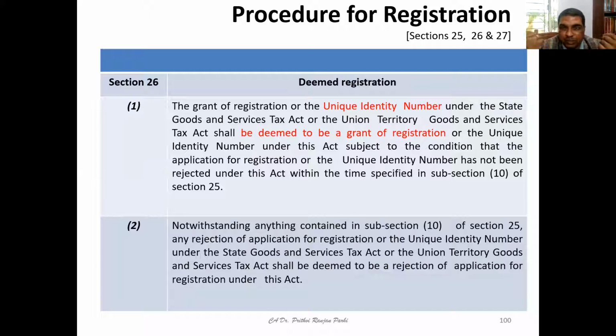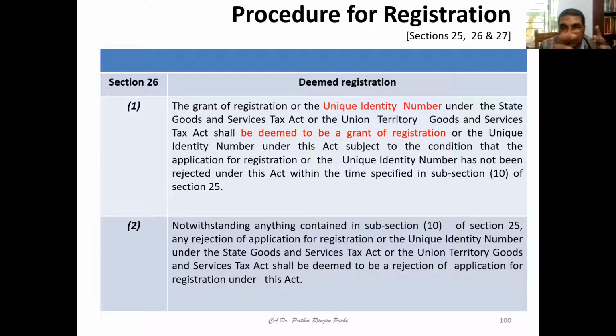Section 25, which deals with various procedures of registration, we've seen. Section 26 talks about deemed registration. The grant of registration or the UIN under the GST Act shall be deemed to be a grant of registration, subject to the condition that the application for registration or UIN has not been rejected under this Act within the time specified under section 25.